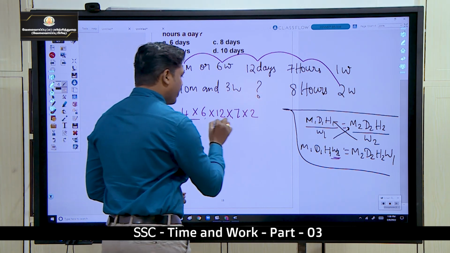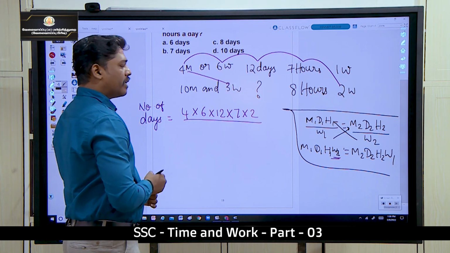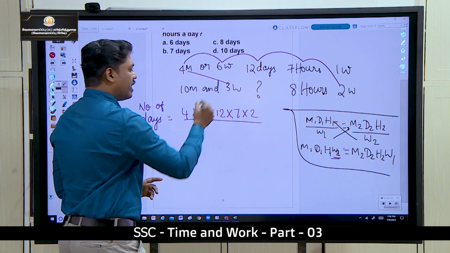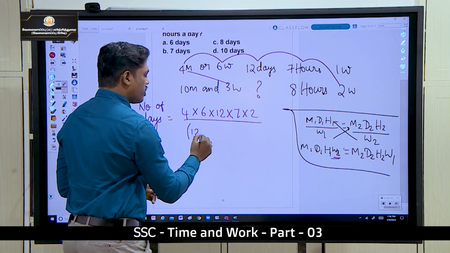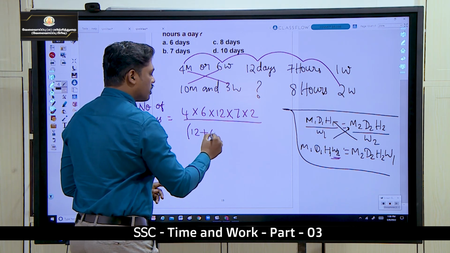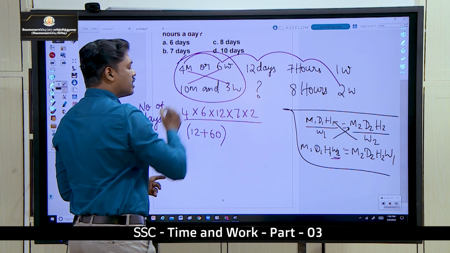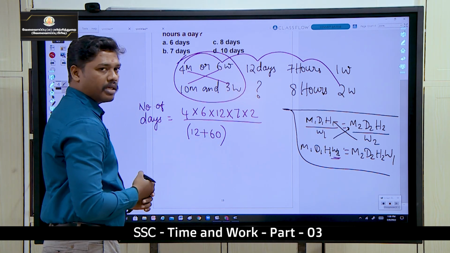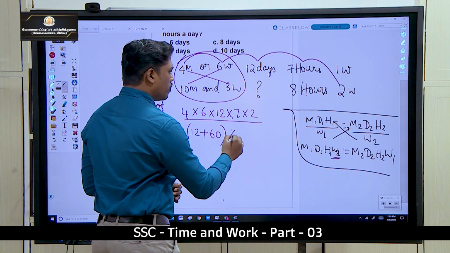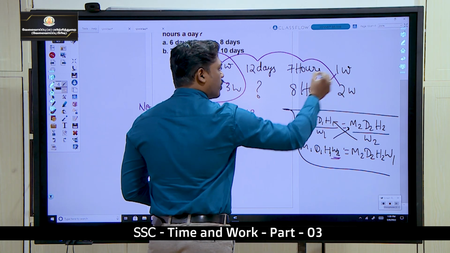Divided by 4 men into 3 women, the men here and the women there: 4 into 3 is 12, plus 6 into 10 is 60. So only the persons values are cross multiplied and added, the remaining we multiply. Into 8 into w1.